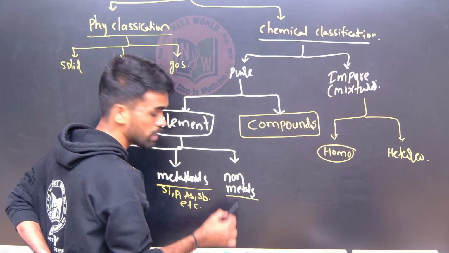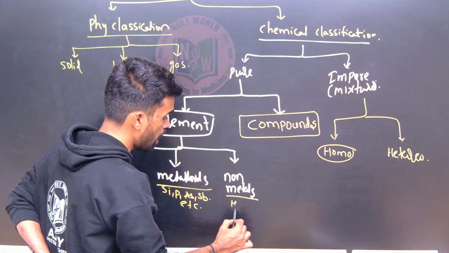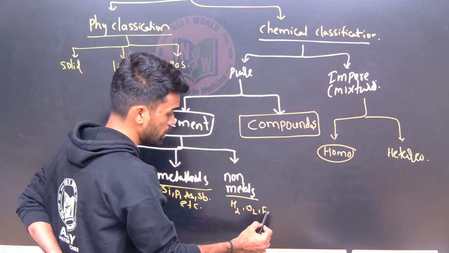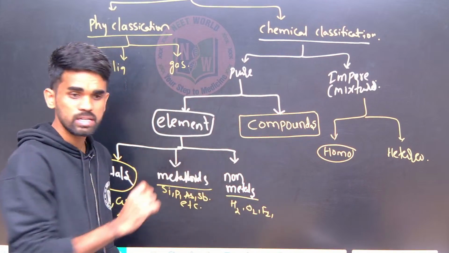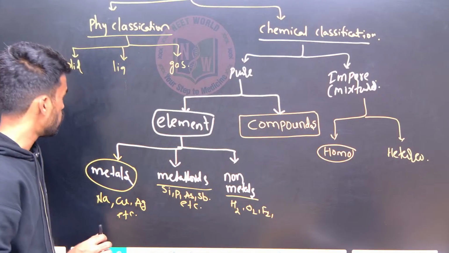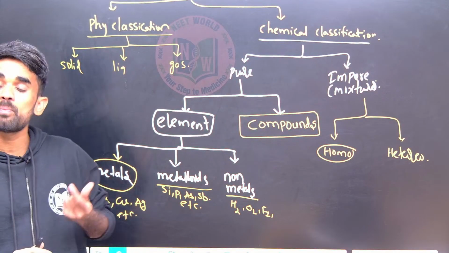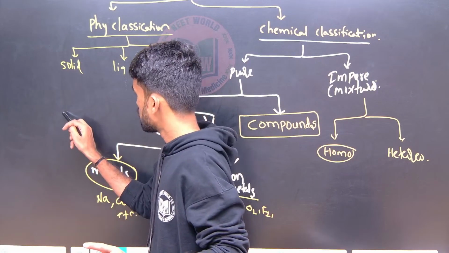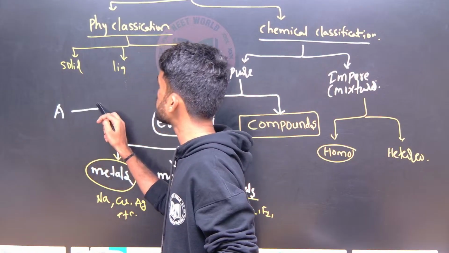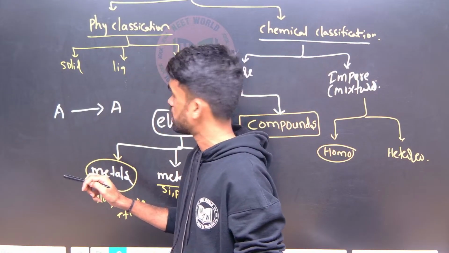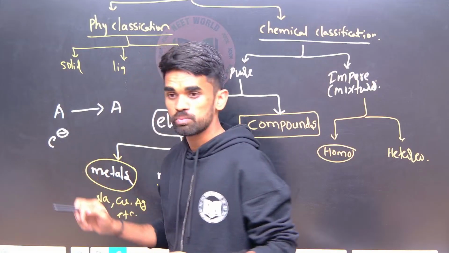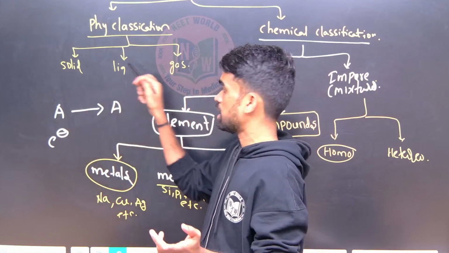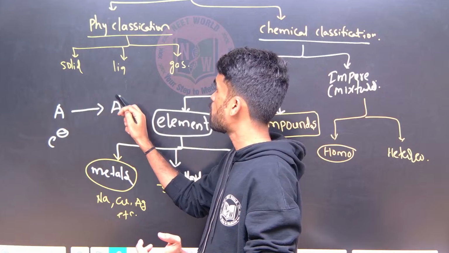Next, what about non-metals? Like hydrogen gas, oxygen gas, fluorine gas, halogens, and inert gases all come under non-metals. Now, metals have an electropositive nature. What is that electropositive nature? In chemistry, remember, if any element loses an electron, the electron has a charge of negative 1, so the respective ion generated should have a positive charge.